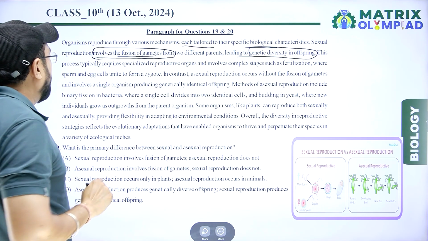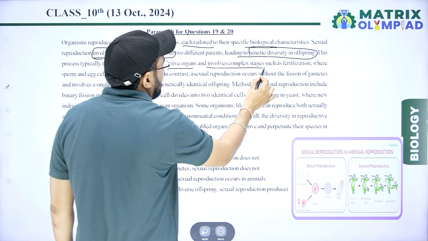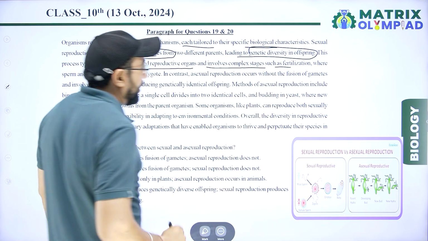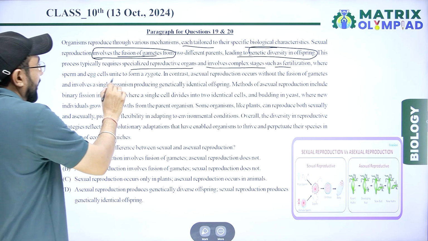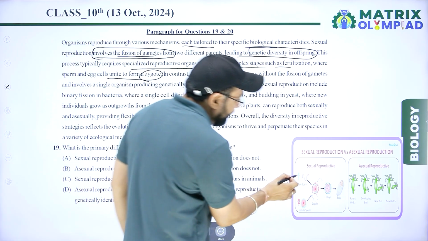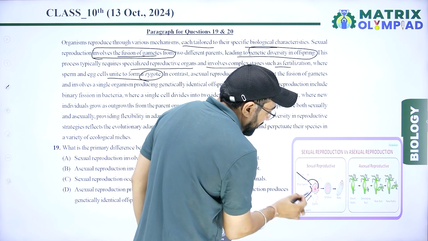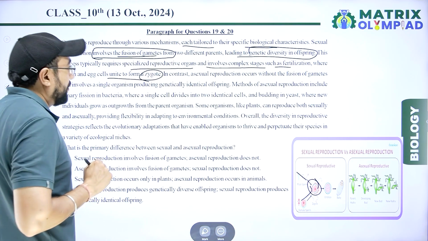This process typically requires specialized reproductive organs and involves complex stages such as fertilization, where sperm and egg cells unite to form a zygote. Sperm and egg fuse to form a zygote, which is diploid, a 2N structure.